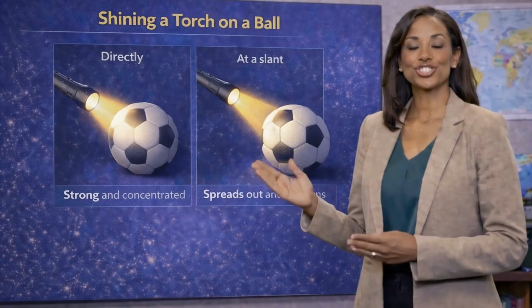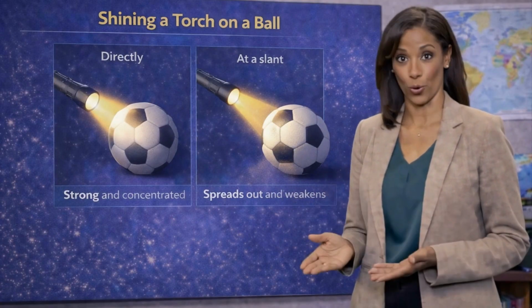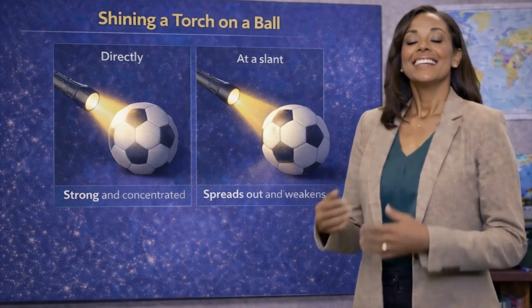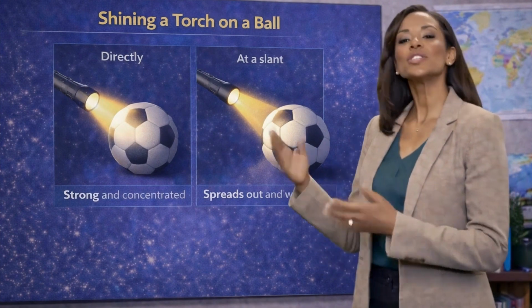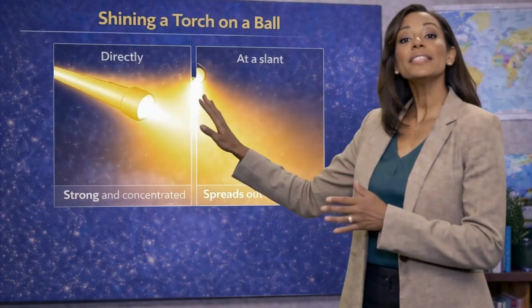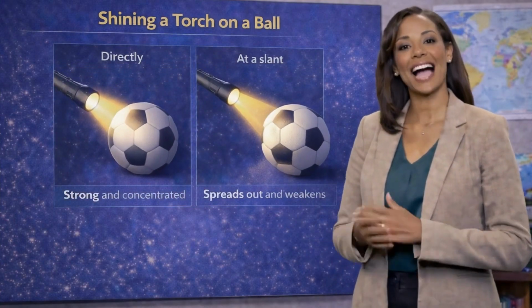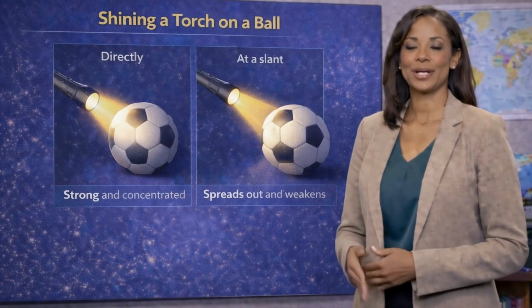Now imagine shining a torch on a ball. When the light hits the ball directly, the light is strong and concentrated. But when the light hits at a slant, the same light spreads out. So the heating becomes weaker.